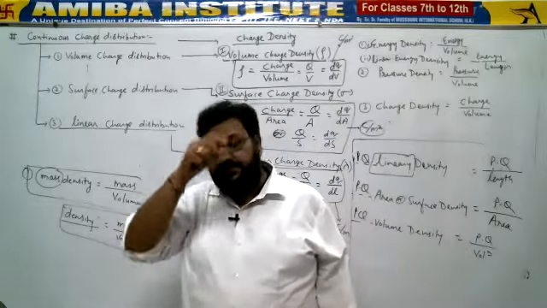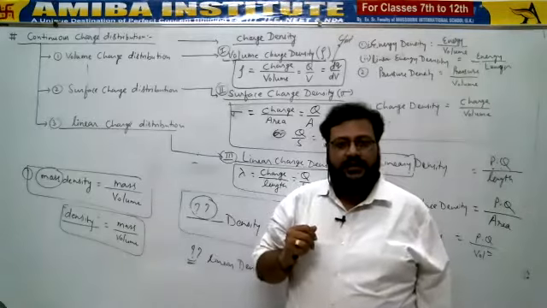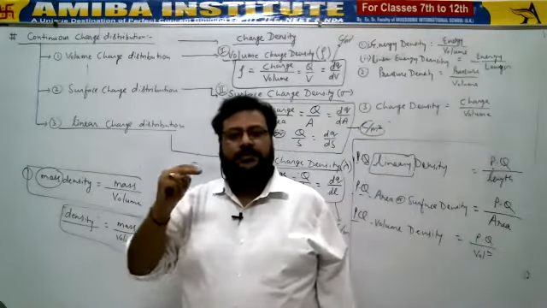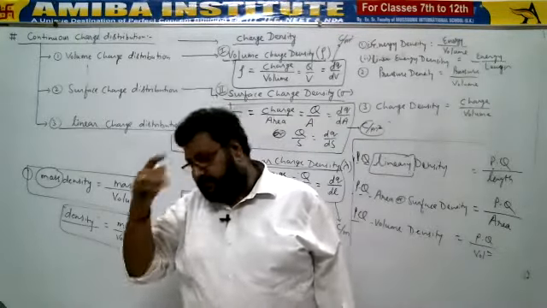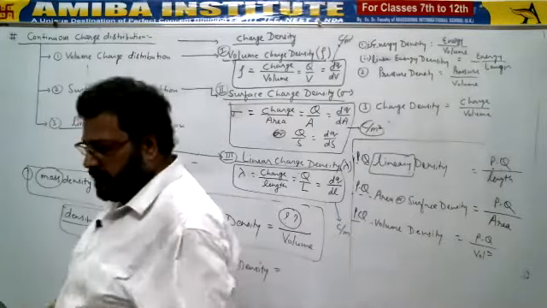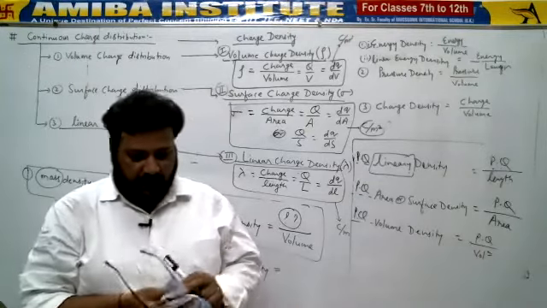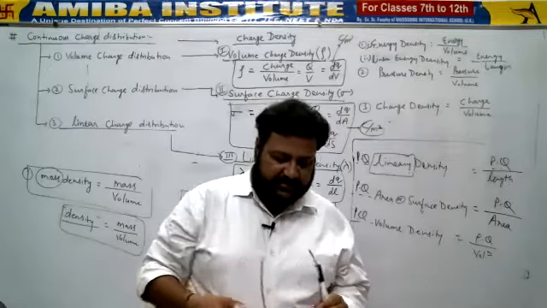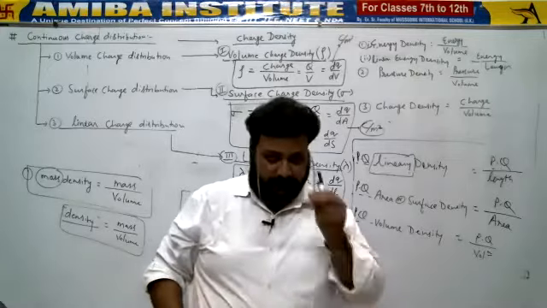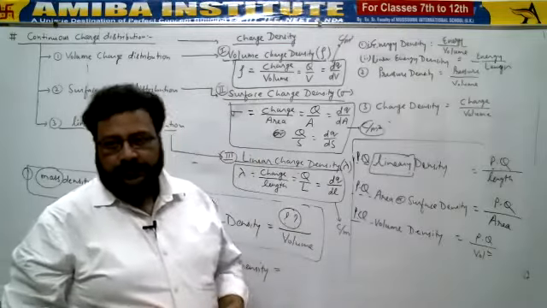So volume charge density means charge upon volume, linear charge density means charge upon length, and surface charge density means charge upon area. What is the SI unit of volume charge density? Coulomb per meter cube. For linear charge density, coulomb per meter. And for surface charge density, coulomb per meter square. Now you can easily find the dimension formula.